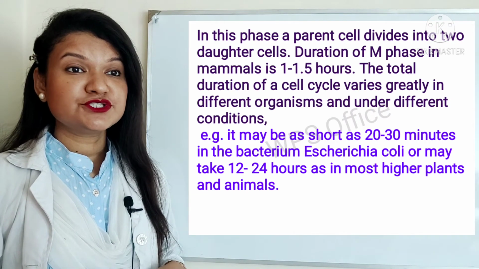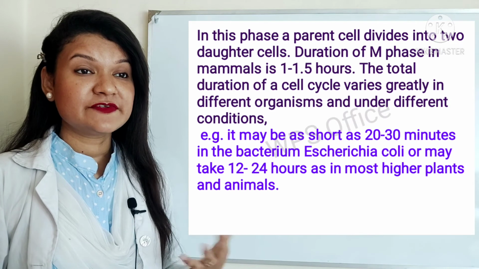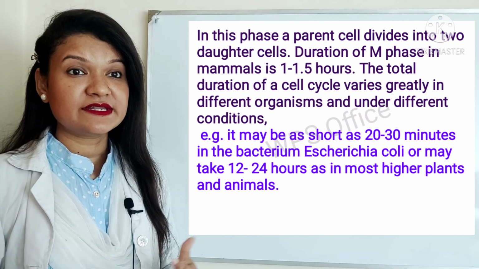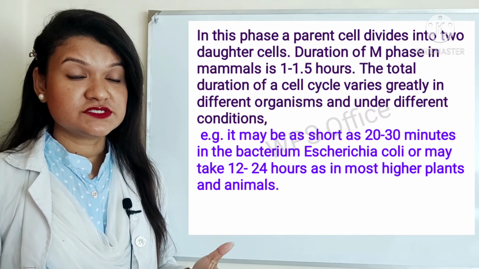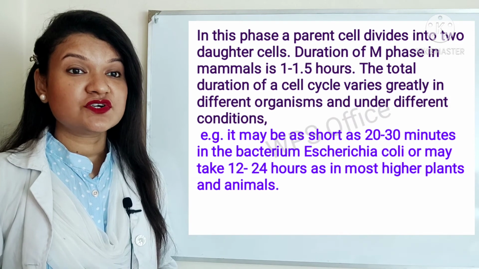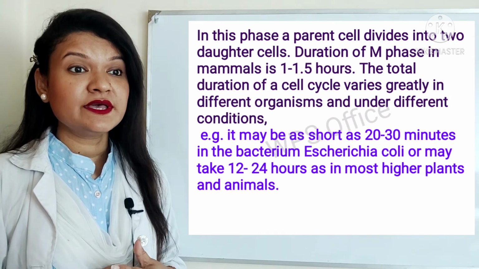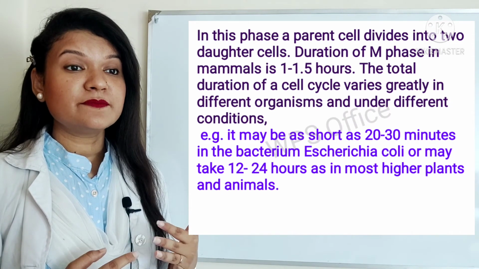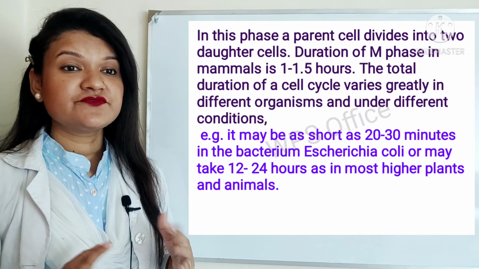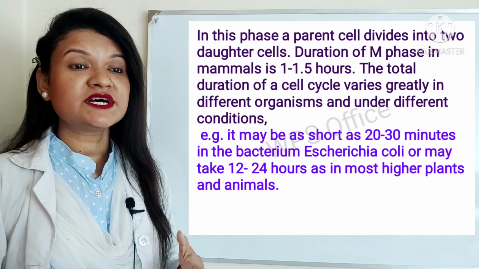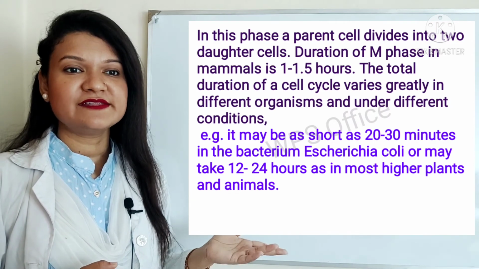The total duration of a cell cycle varies greatly in different organisms and under different conditions. That is, it may be as short as 20 to 30 minutes in the bacteria Escherichia coli, or E. coli, or may take 12 to 24 hours as in most higher plants and animals.